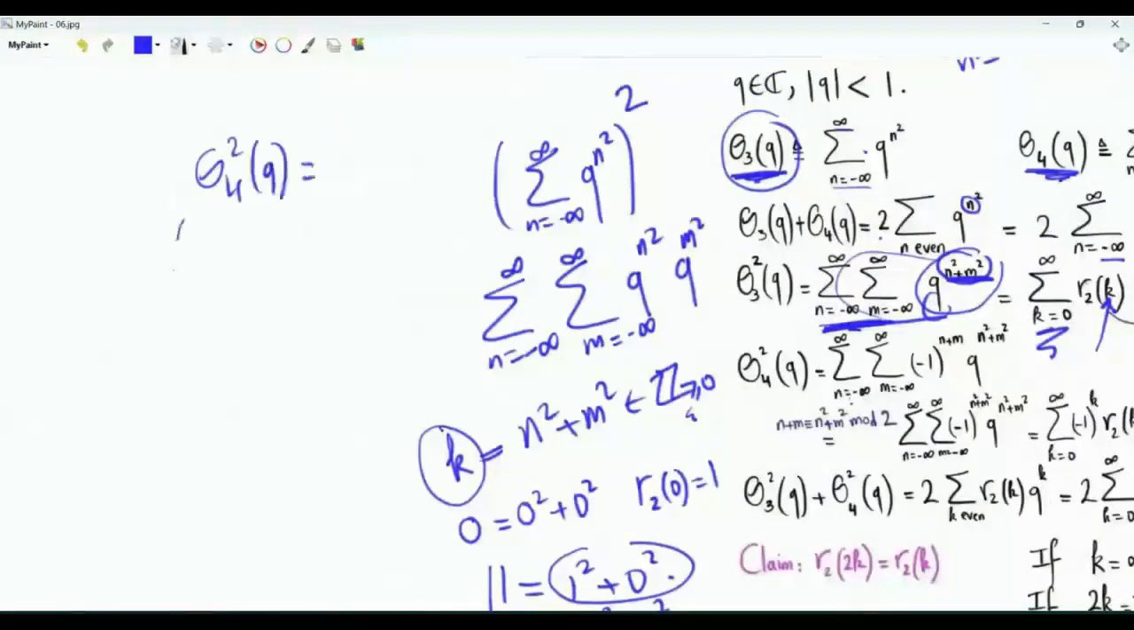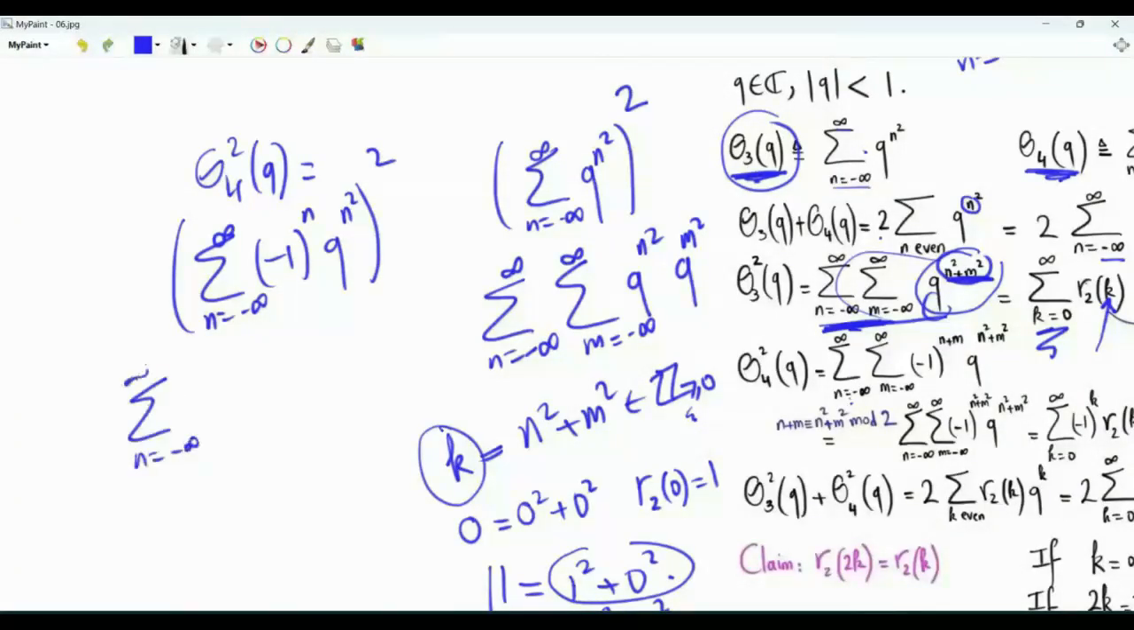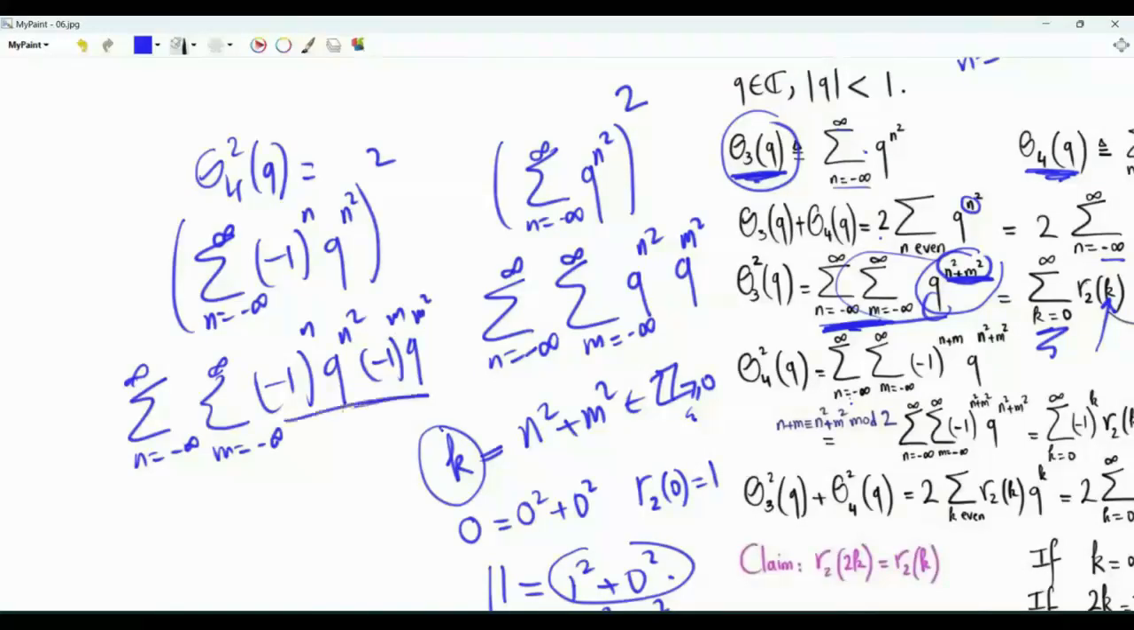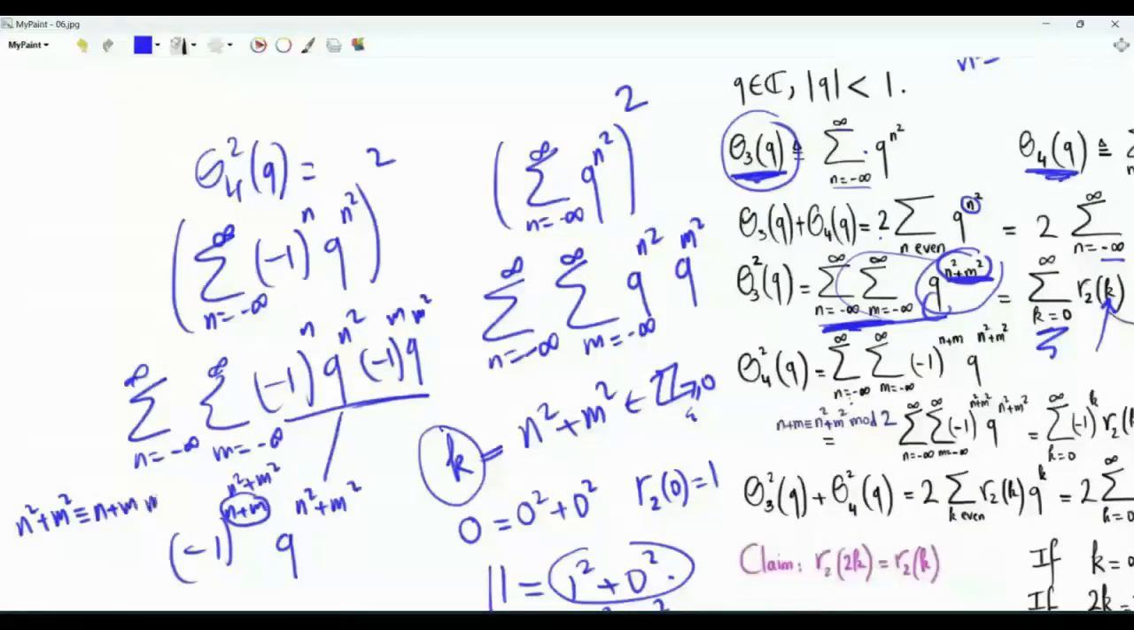If we square theta 4, this will be the summation n from minus infinity to infinity of minus 1 to the power n q to the power n squared, whole squared. We get a double sum, n from minus infinity to infinity, m from minus infinity to infinity, of minus 1 to the power n q to the power n squared times minus 1 to the power m q to the power m squared. This is minus 1 to the power n plus m q to the power n squared plus m squared. We can replace this n plus m by n squared plus m squared, because n squared plus m squared is congruent to n plus m modulo 2. If n plus m is odd, n squared plus m squared is odd. If n plus m is even, n squared plus m squared is even.